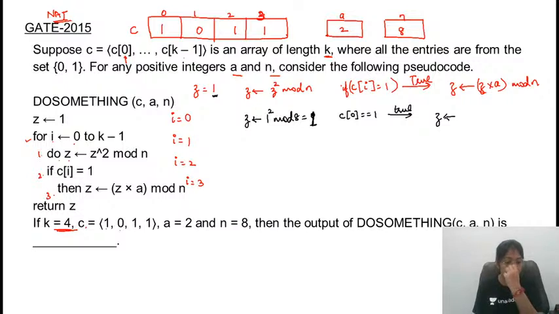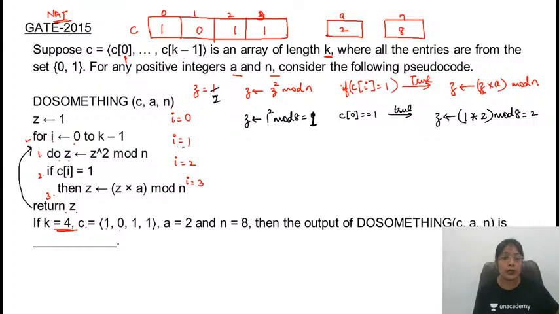What will be the updated value of Z? Now the value of Z is 1. 1 into, what is the value of A? That is 2. Mod n. N is not updated yet, it is 8. 2 mod 8 is 2. After that, it is returning the value of Z. So the value of Z is updated to 2. Then increment the value of I.